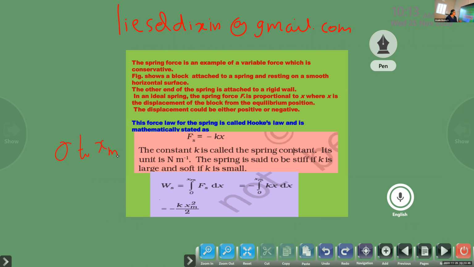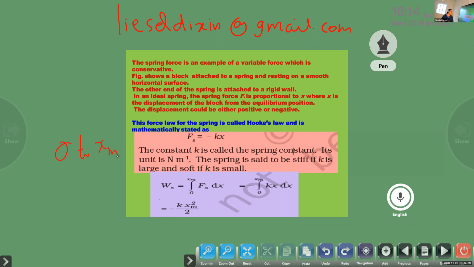Then you can copy down this expression I have written. Work done on the spring, Ws, is equal to the integral from 0 to x m of Fs dx. In extension, Fs is negative. That's why minus.